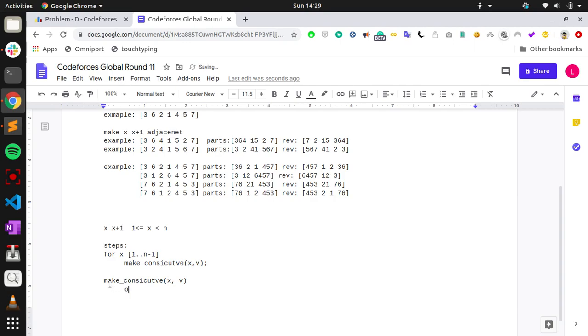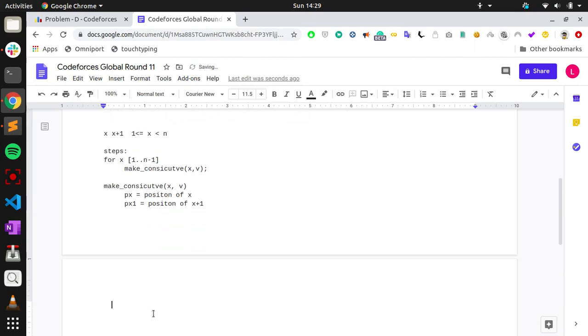Say px is the position of x, and px1 is the position of x plus 1. So you have 4 conditions, right?